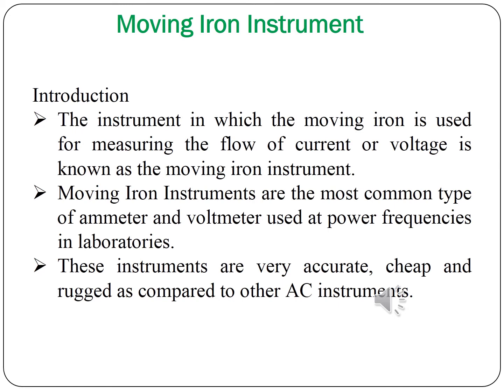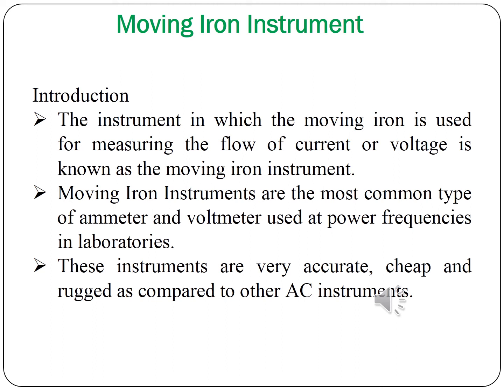In previous slides we have seen the D'Arsonval galvanometer and permanent magnet moving coil instruments. These instruments are used to measure DC voltage and DC current. So we need to measure AC voltage and AC current. We are going for the moving iron instrument. The moving iron instrument is an instrument in which a moving iron is used for measuring the flow of current or voltage.